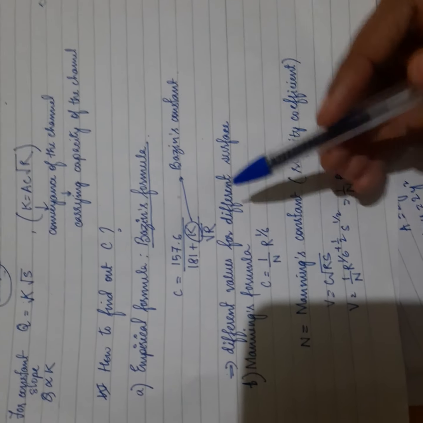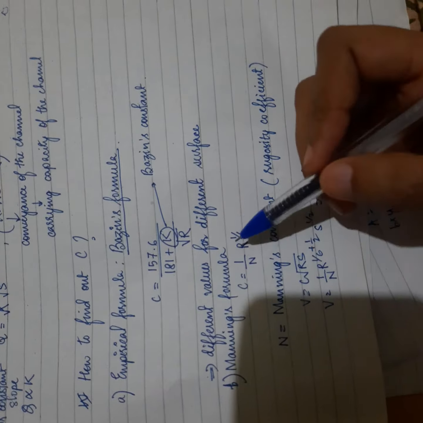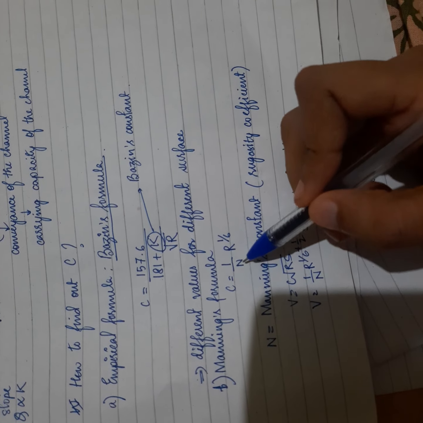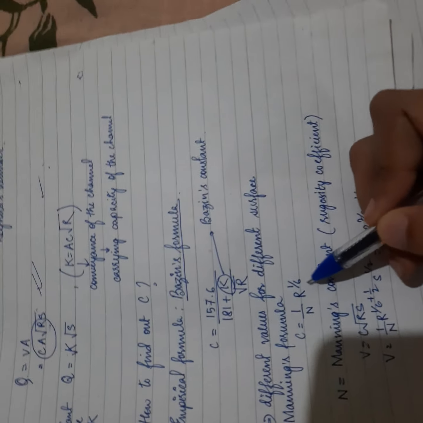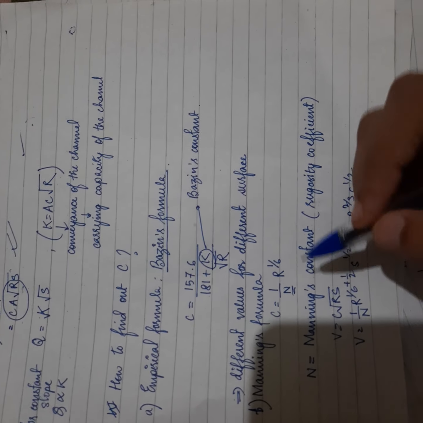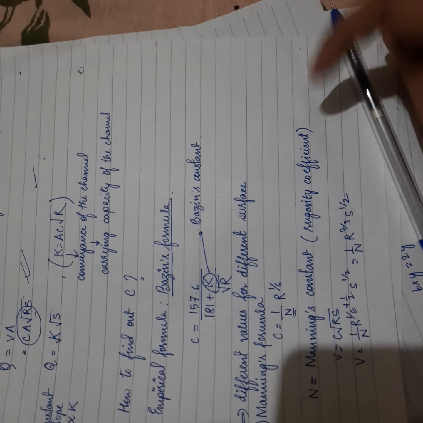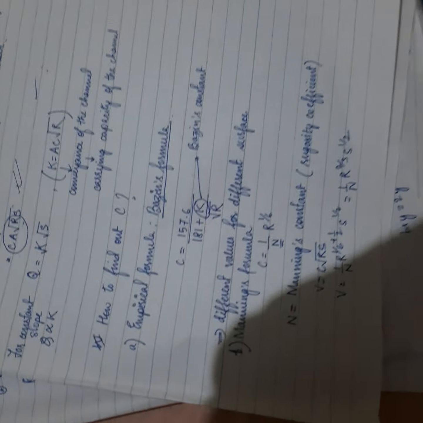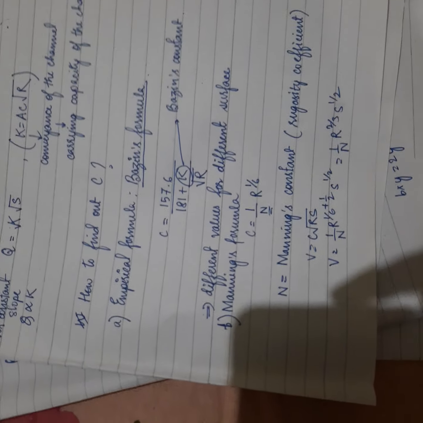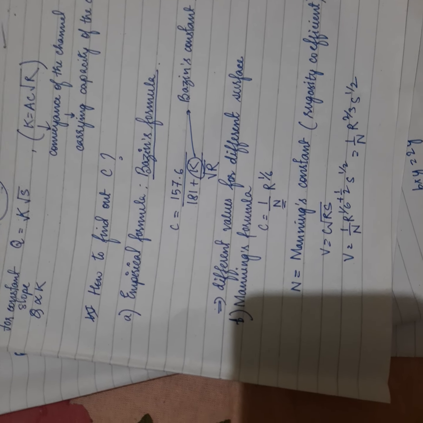After that, there is another formula other than Bazin's formula, that is Manning's formula. Manning's is C equals 1 by N R to the power 1 by 6. So this N is called Manning's coefficient or constant, and it is also called the rugosity constant. Now what happens? So far we know that V equals C root over R S.